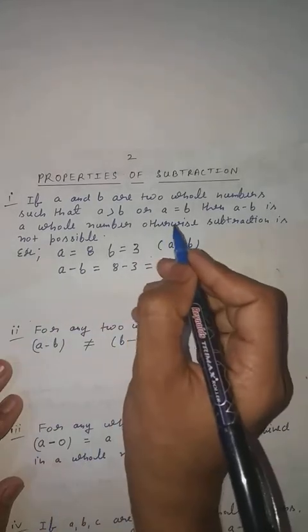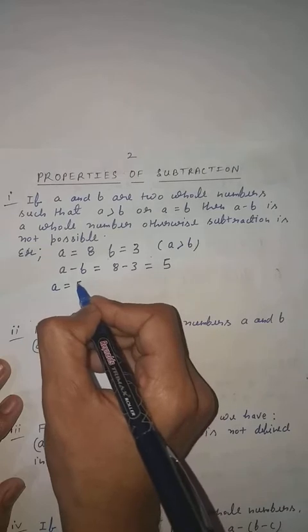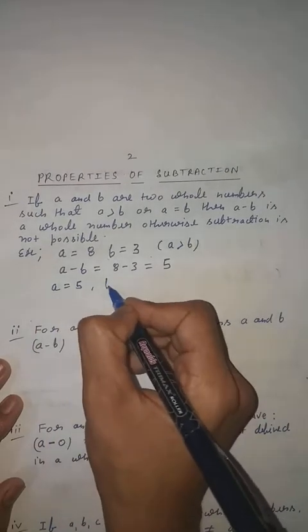Next is if A equal to B. So now I am going to take A equal to 5 and B equal to 5.